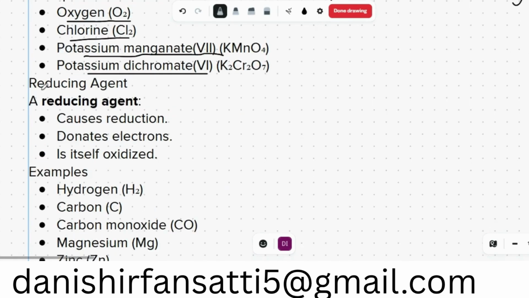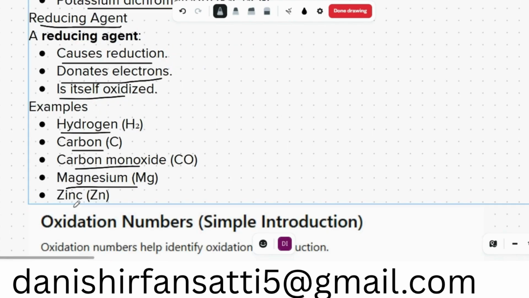What is a reducing agent? A reducing agent is the opposite of an oxidizing agent. It causes reduction, it donates electrons, and itself is oxidized. For example, carbon, hydrogen, carbon monoxide, magnesium, and zinc.